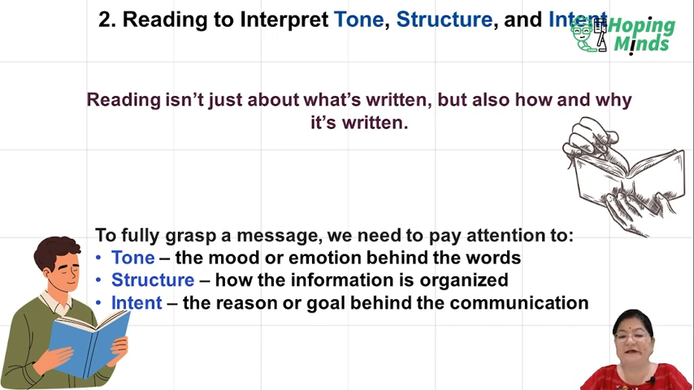Now, to fully grasp a message, we need to pay attention to the following parameters. The first one is tone, the mood or emotion behind the words. The second is structure, how the information is organized. And the third is intent, the reason or goal behind the communication.